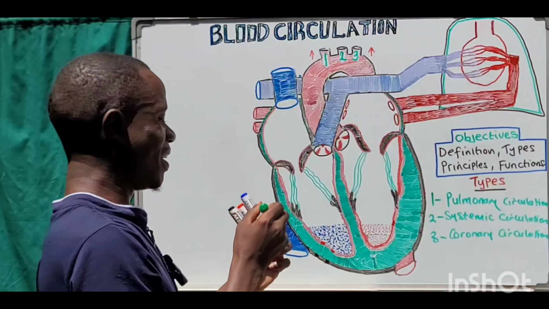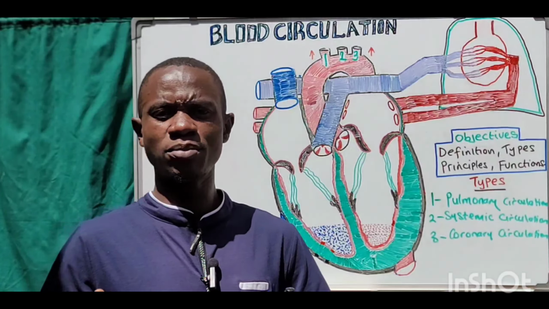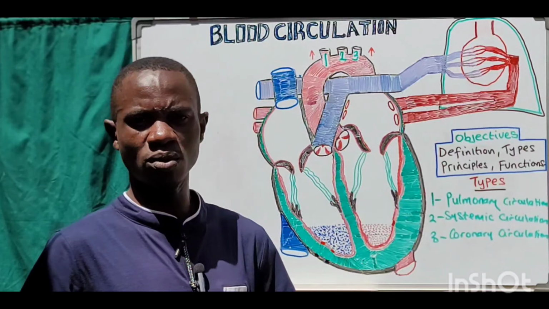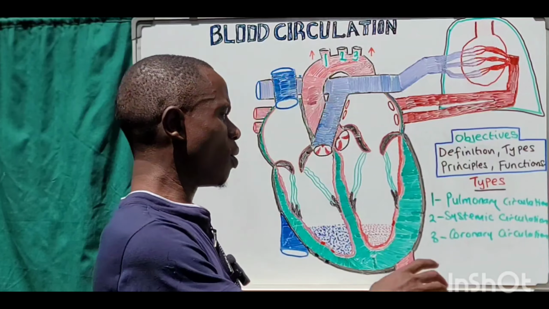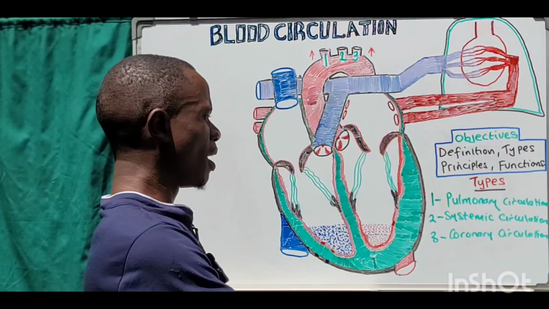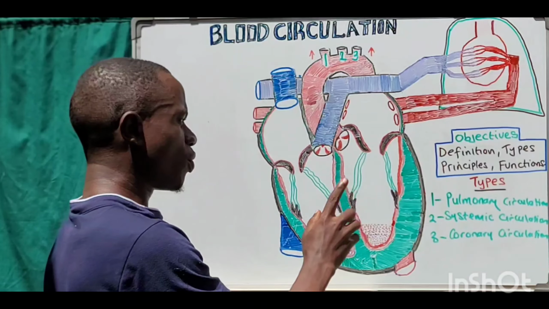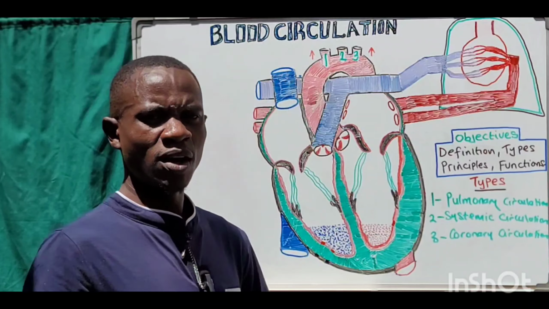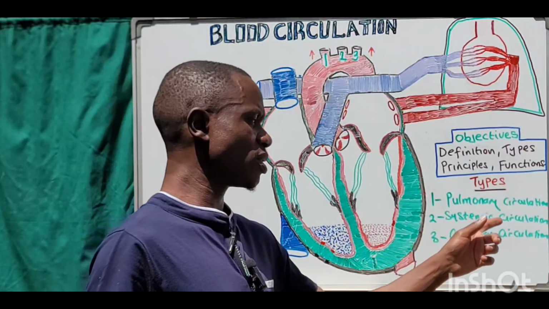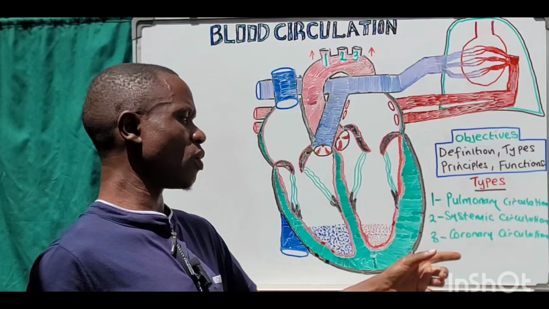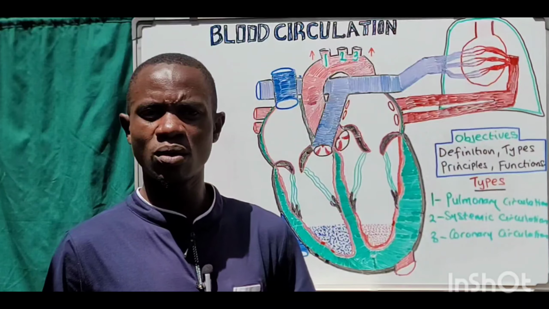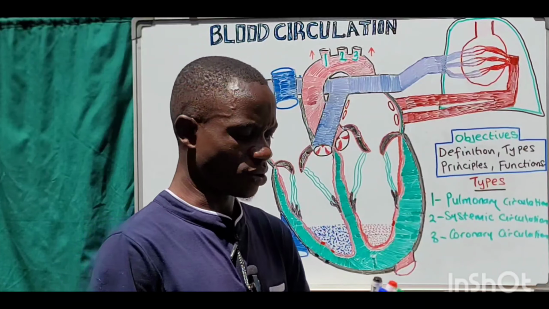Okay, so now there are even many other different types of blood circulation, but these are very important to know, and we're going to be taking you through all these different types of circulation. Now, we are going to be taking you through the pulmonary circulation. We go slightly into the detail, and then in the next video we shall go into the systemic circulation, and then even also look at the coronary circulation. Let's go ahead and get started and look at the pulmonary circulation.